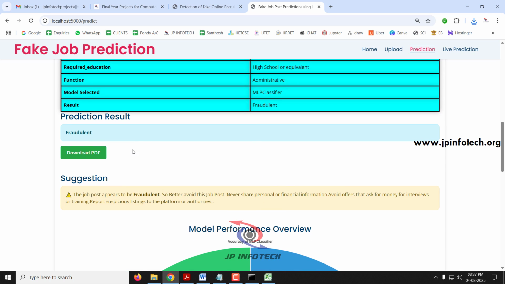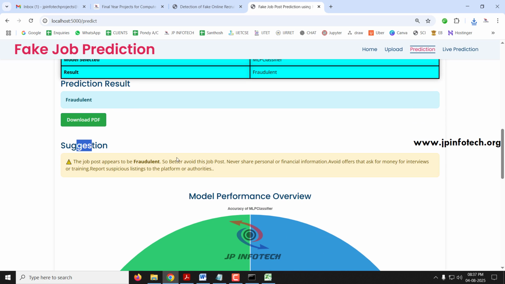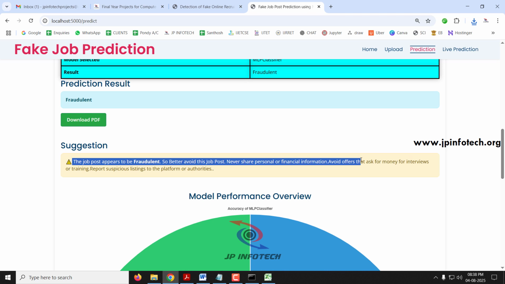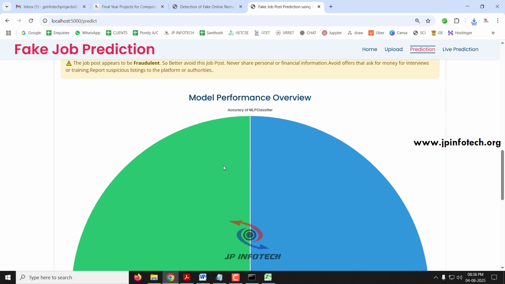And after the download PDF, you can see the suggestion that it is a fraudulent job. It is mentioning that the job post appears to be fraudulent, so better avoid this job post. Never share personal or financial information. Avoid offers that ask for money for interviews or training. Report suspicious listings to the platform or authorities. So this kind of suggestion will be given to the user.